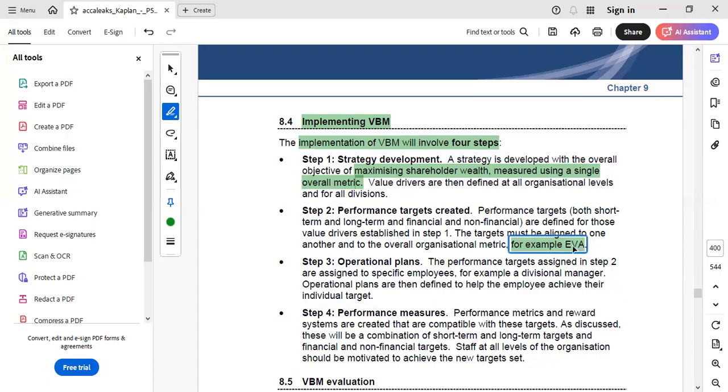And for that, we can see that economic value added is given much importance. Because economic value added, though it is criticized that its calculation is more complex and difficult to understand, it is also true that it gives due importance to both short-term and long-term financial and non-financial aspects.